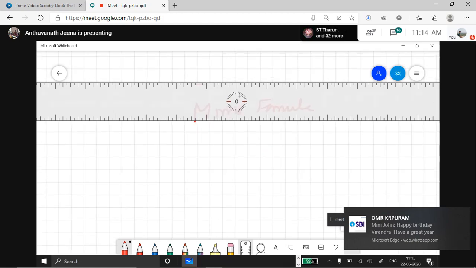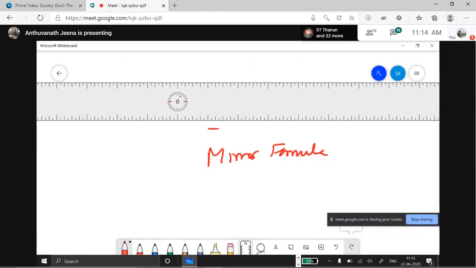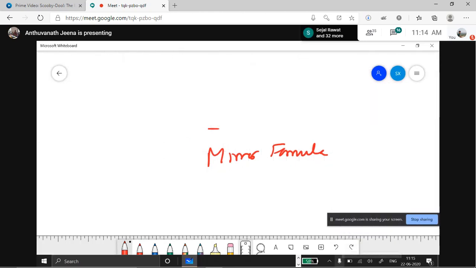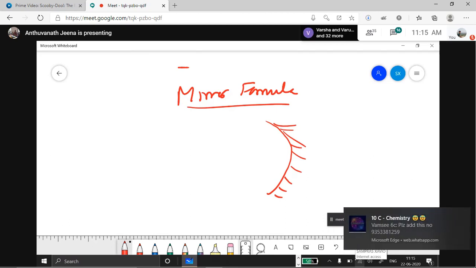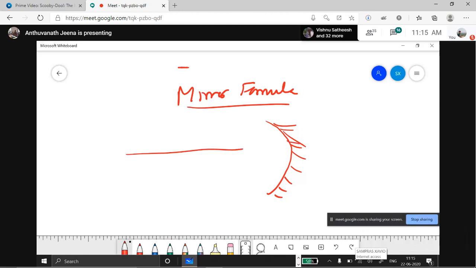Mirror formula. What is this mirror formula? Now, I'll explain the mirror formula for the concave mirror. Sign convention, the Cartesian sign convention. To know the distance between the object and the image, how many centimeters, all these things will be measured. We have some sign convention, children. What is a sign convention? We have an object here, correct? When the ray is incident in this direction, we will take it as positive.